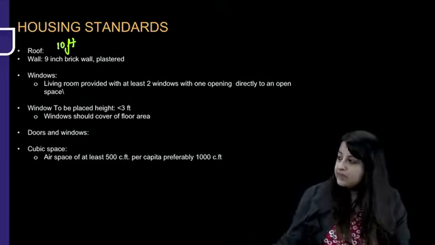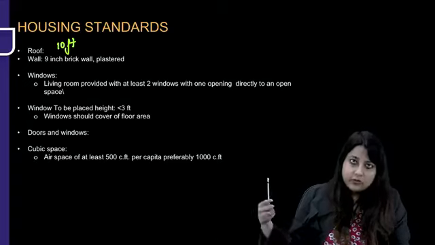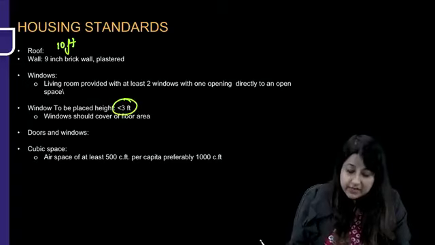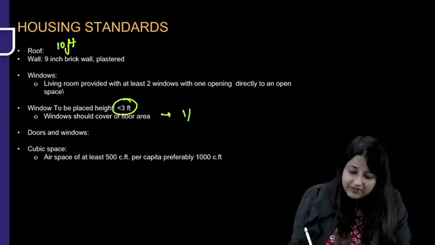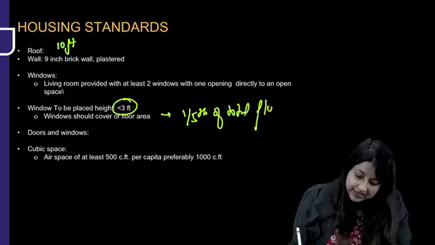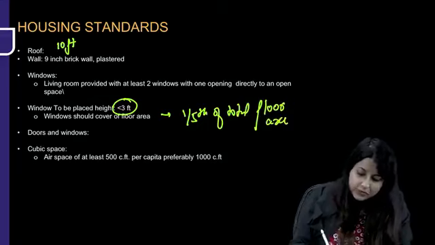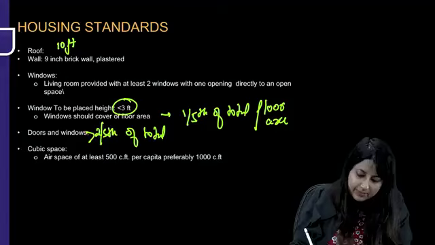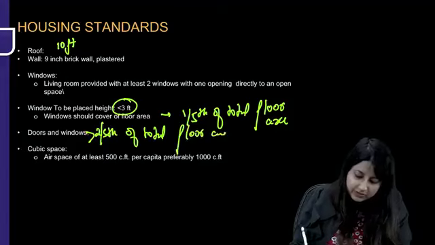Windows should be placed, if you look at the height of the window in your room, at a height of less than 3 feet. Windows should cover 1/5 of total floor area. And doors and windows should cover how much? More than 2/5 of total floor area. Please remember this. This is very, very important.